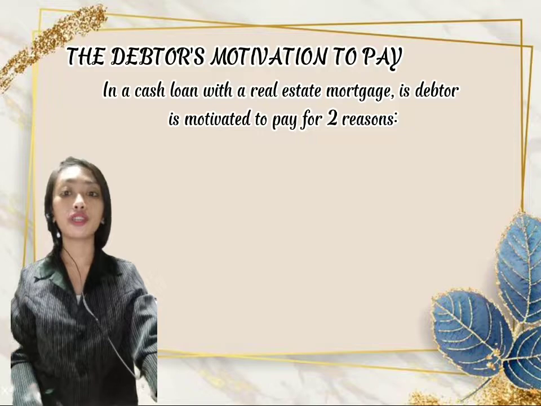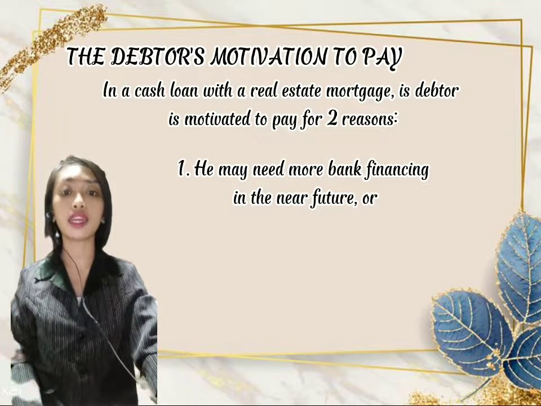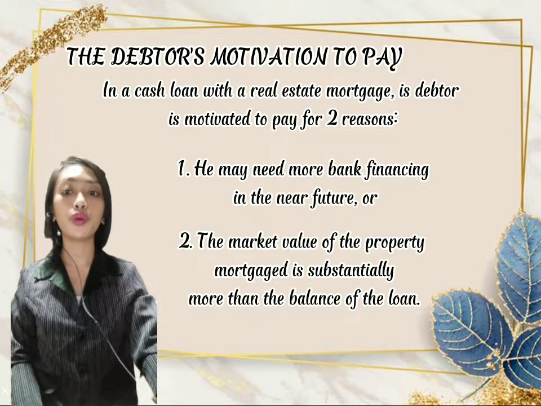The debtor's motivation to pay in a cash loan with a real estate mortgage: the debtor is motivated to pay for two reasons. 1. He may need more bank financing in the near future, or 2. The market value of the property mortgaged is substantially more than the balance of the loan.